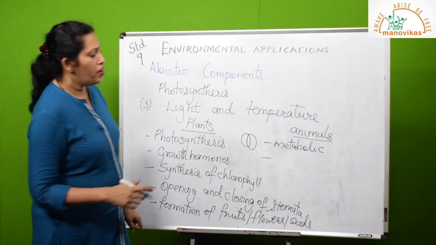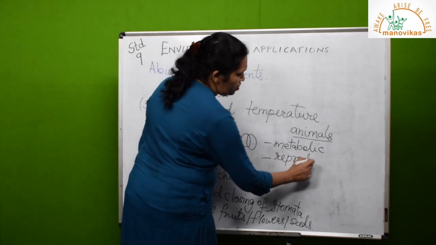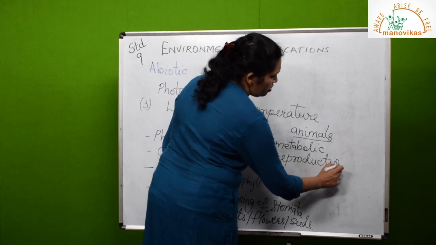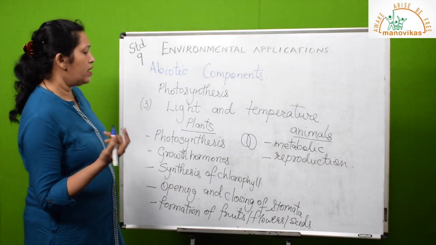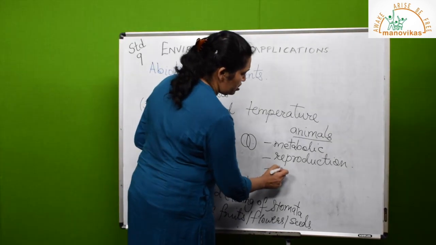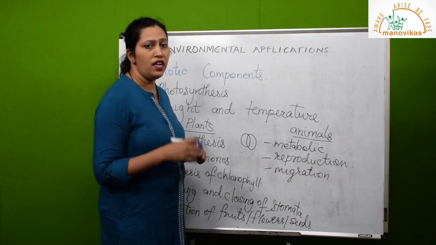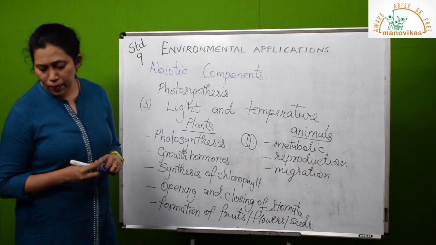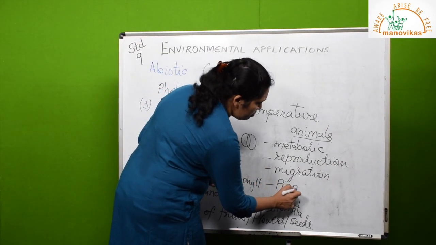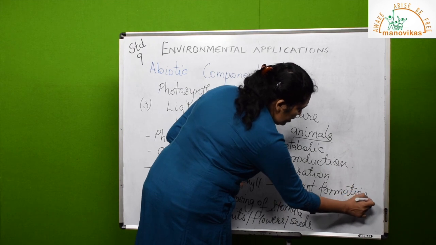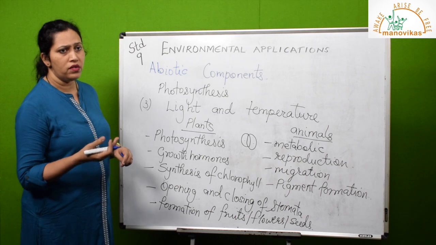The reproduction or breeding also depends on light in different lower forms or lower animals. Then we have migration, which also depends on sunlight. Pigment formation also depends on sunlight, like the skin color of the animal will depend on pigmentation or pigment formation. One example I can give you, in the deep sea or in the lower